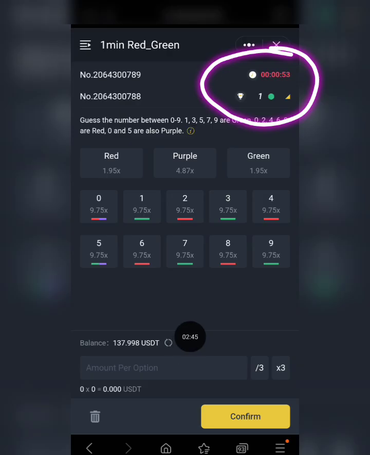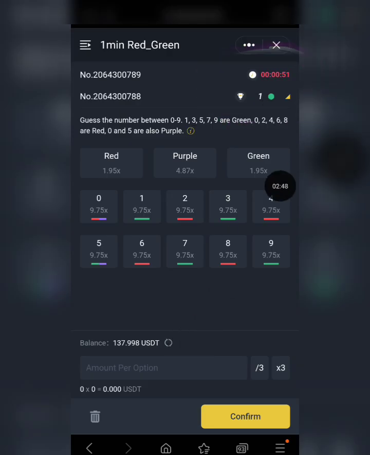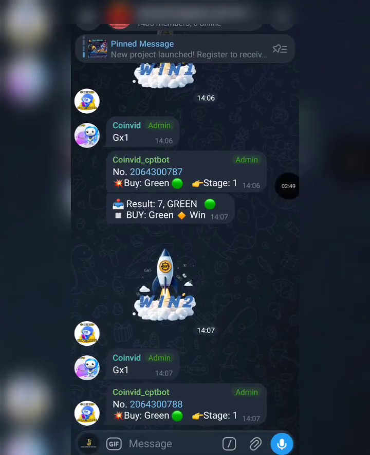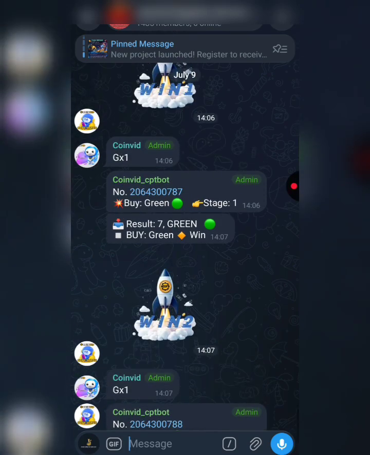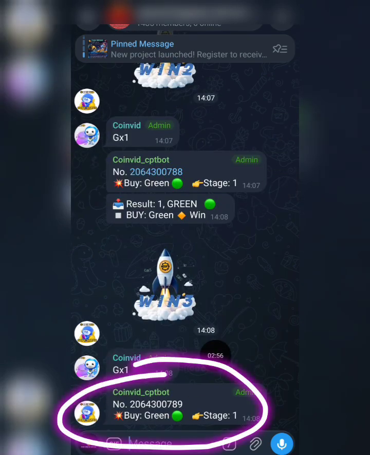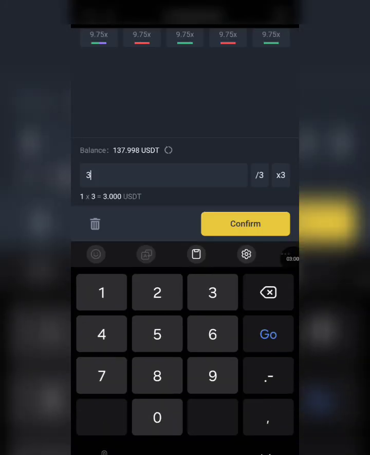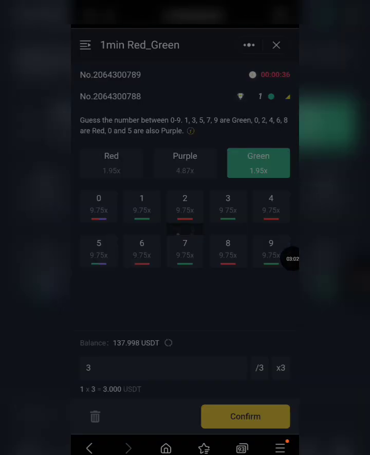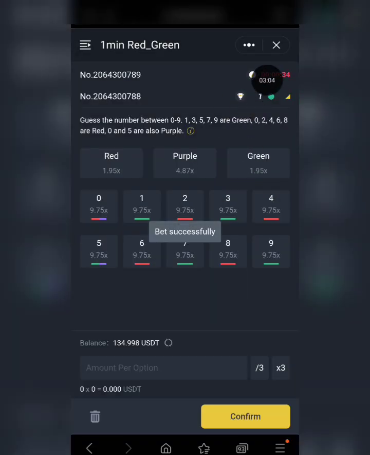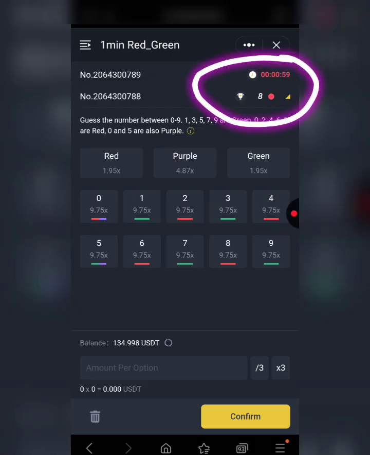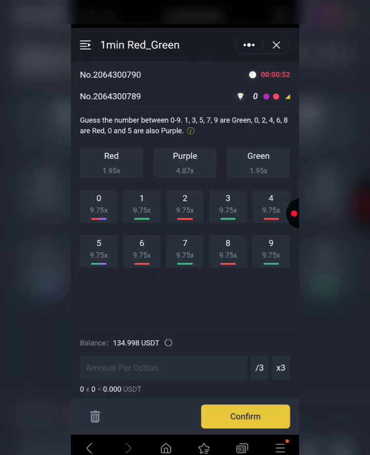Okay, the countdown is over again and we've got another green. Seems like today's signals are coming out good. Coming back here, we've gotten 3 wins in a row and we have another one saying we should still go with the color green. So I'm sticking with them, going with 3 USDT again. I'll confirm this. Let's wait for this countdown. Here we go with the results, and as you can see, we got a red instead of a green this time, which means we lost that previous round.